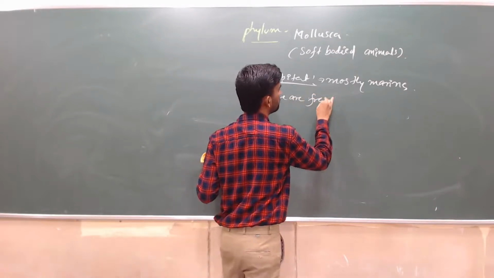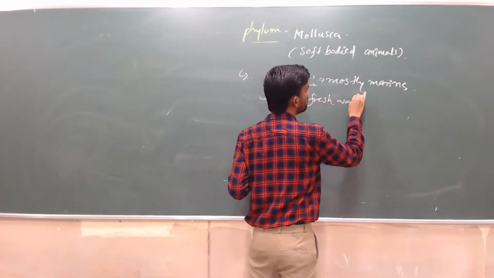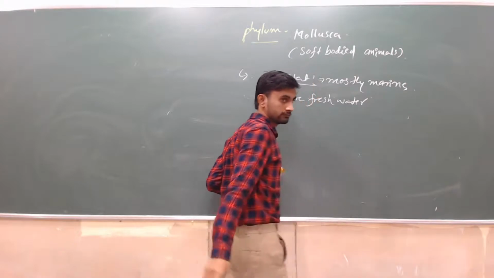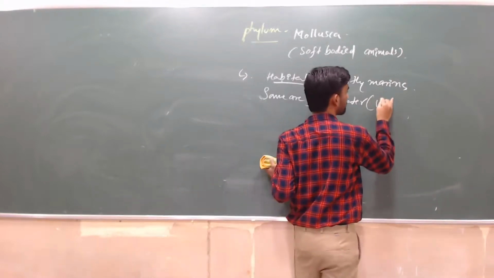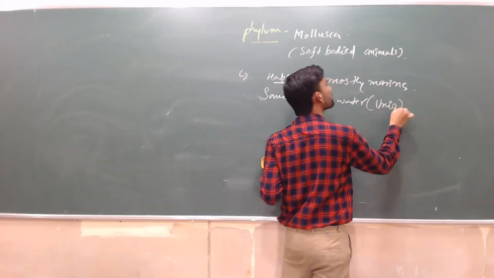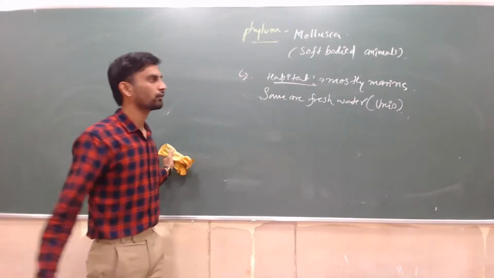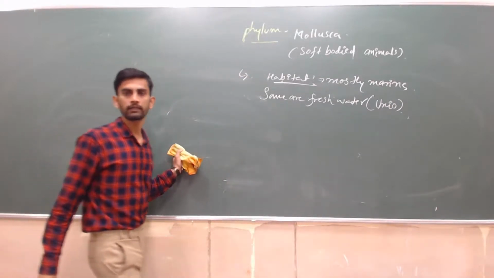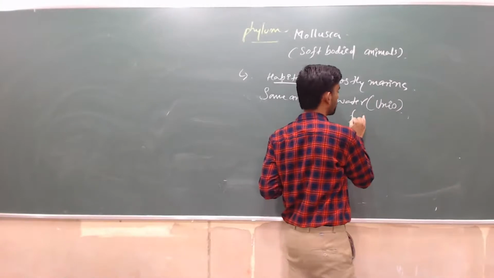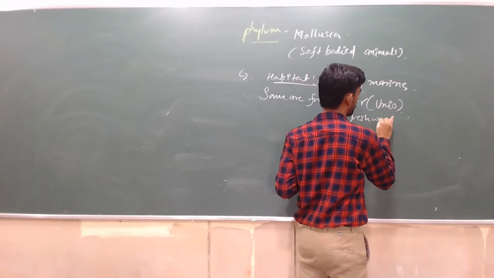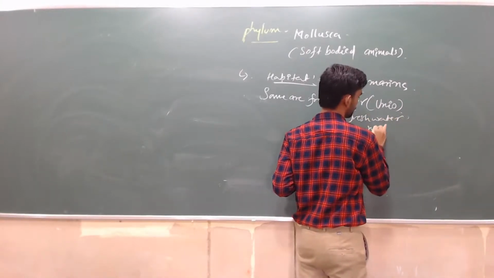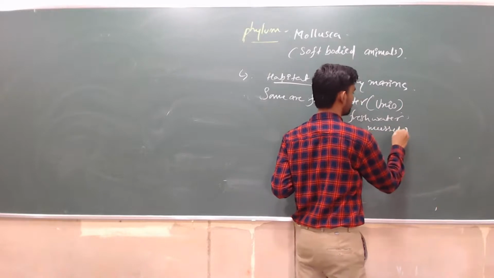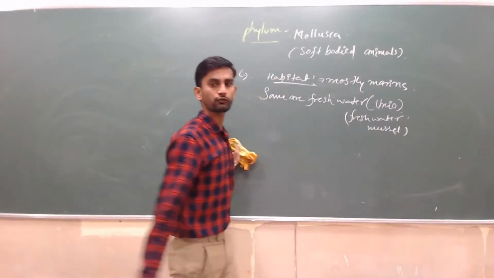Some are freshwater. One best example, Unio, commonly called a freshwater mussel.